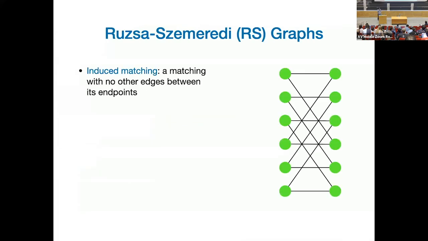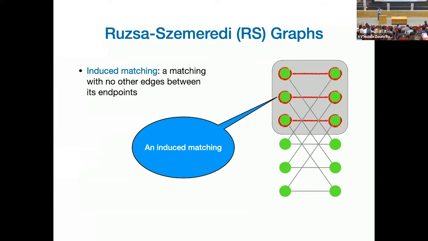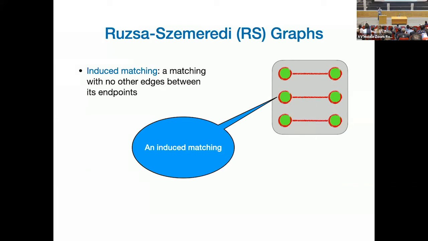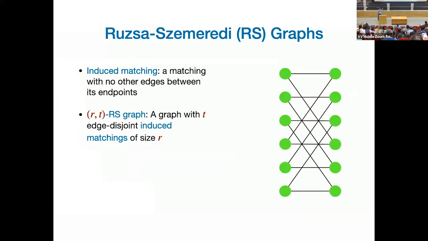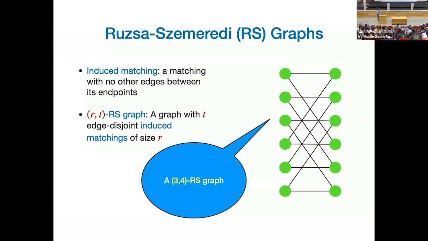So what are RS graphs? Let's start: what is an induced matching? If I have a graph, an induced matching is a matching in the graph such that there are no edges between its vertices. The induced subgraph of the graph is a matching. That's what I call an induced matching. Good. Now, RS graphs are this nice family of graphs. In an RT RS graph, you can partition its edges into T induced matchings, each of size R. So this is a 3x4 RS graph. This is one induced matching of size 3, another induced matching, another, and another. Okay, so it has 4 induced matchings of size 3, and I partition its edges like that.